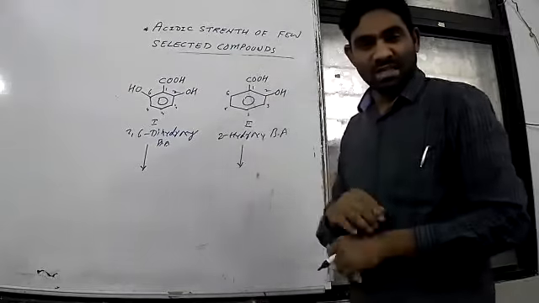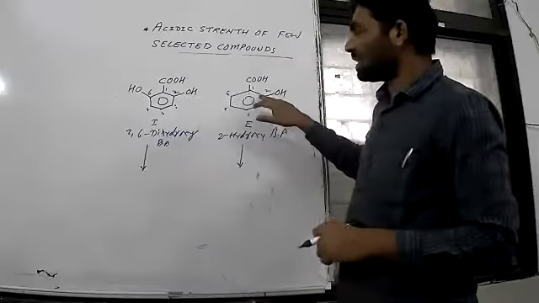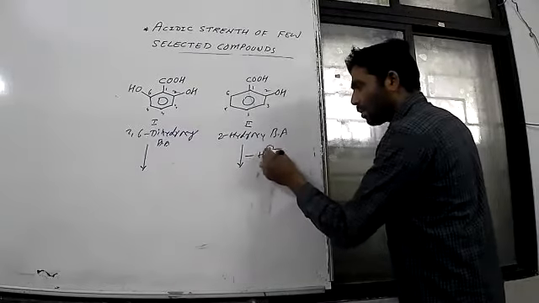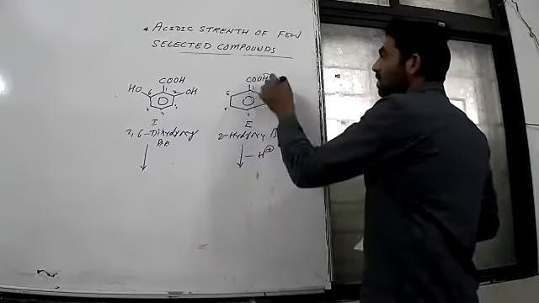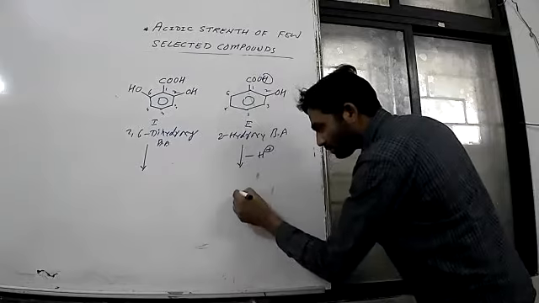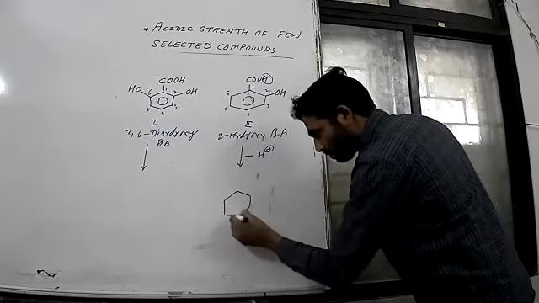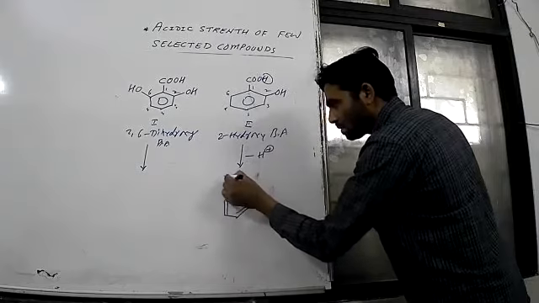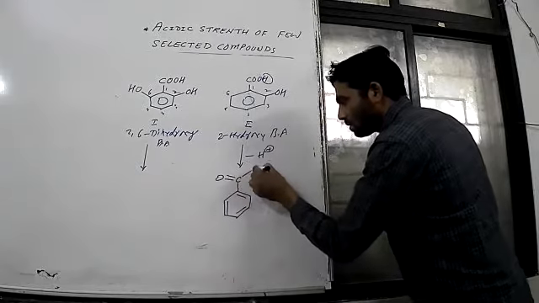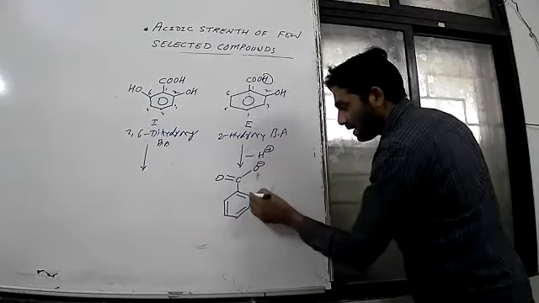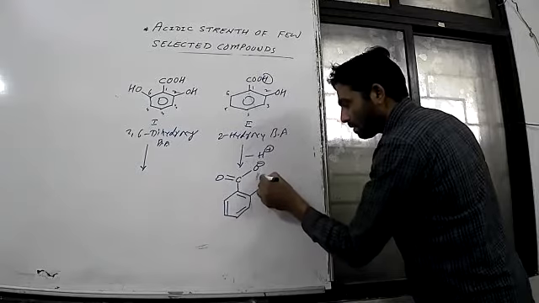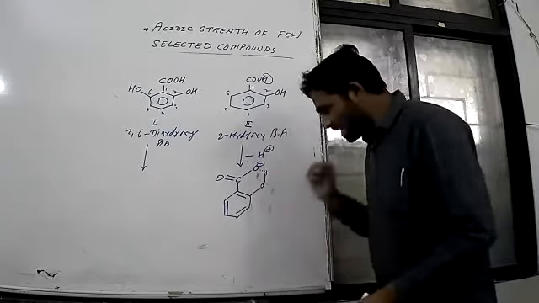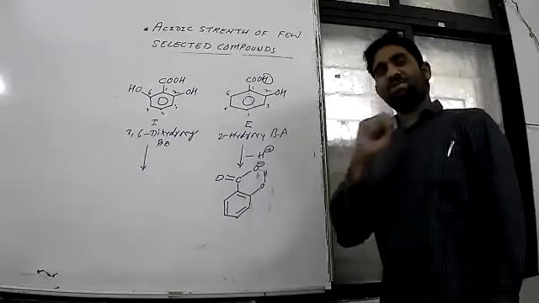What do you say? Which is more acidic? You say this can be expected, right? Let us go for that. When there is a loss of proton, this proton is lost. What is going to form? You see, minus and here, right? Yes. So stabilization takes place. Two 6-member rings are formed.